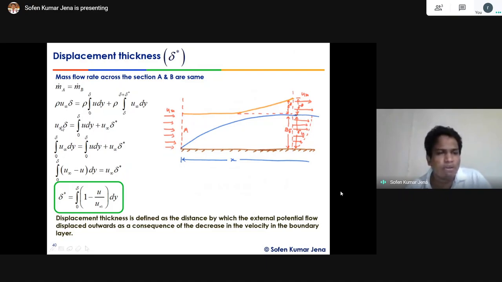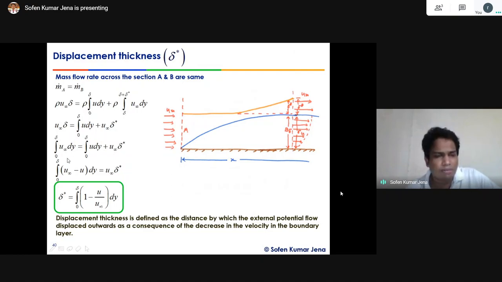So now this u infinity into delta, we can write in another form. 0 to delta, as u infinity is a constant, we can bring it inside into dy. If you do the integration of this term, because u infinity is a constant, it will come out. Dy integration equals y. If you put the limit, it becomes delta. So this term on the left side, I can write as 0 to delta u infinity dy, right? The right hand side equals 0 to delta u into dy plus u infinity into delta star, right?